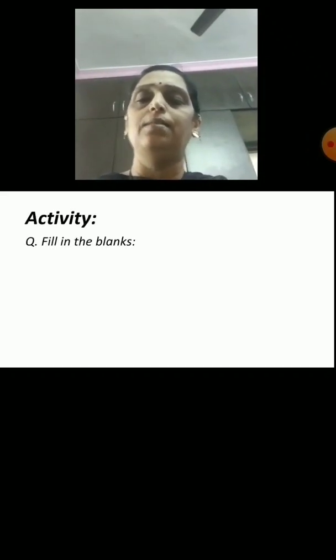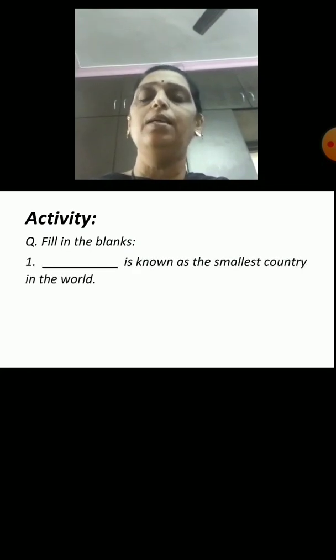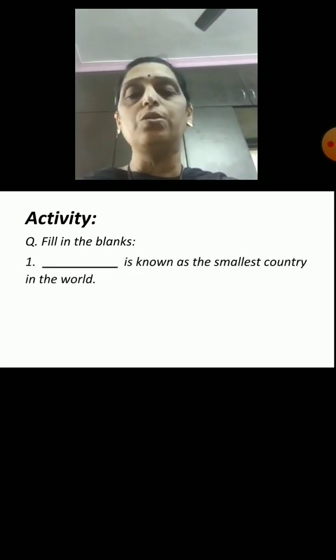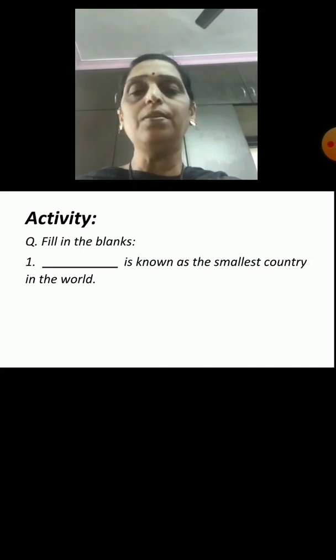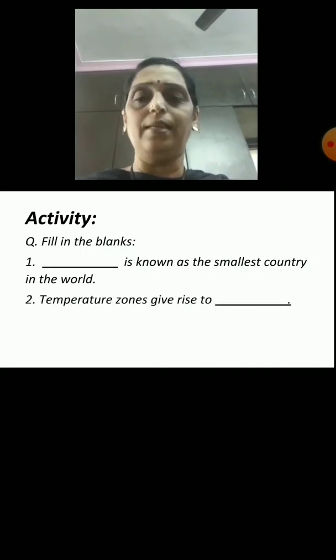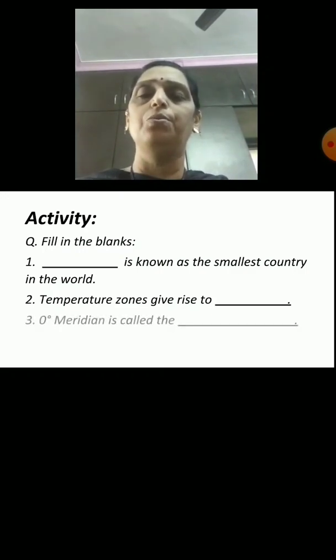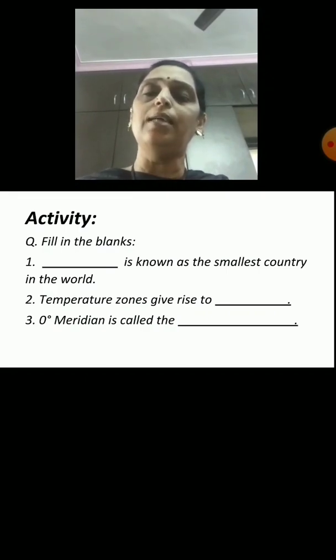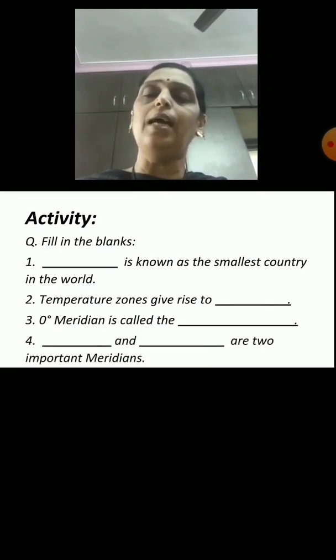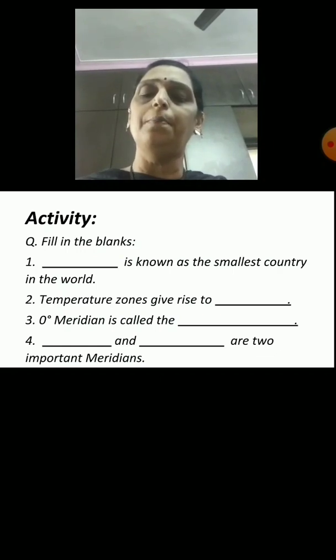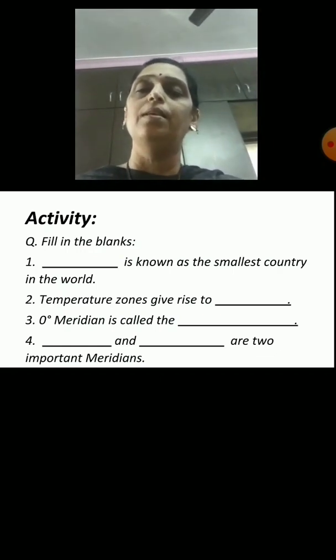Fill in the blanks. First, fill the blank. Dash is known as the smallest country in the world. Second, fill the blank. Temperature zone gives rise to dash. Third, fill the blank. The 0-degree meridian is called the dash. And the fourth one is dash and dash are two important meridians. Try to find the answer. Come on, recollect. Just now we have studied everything.